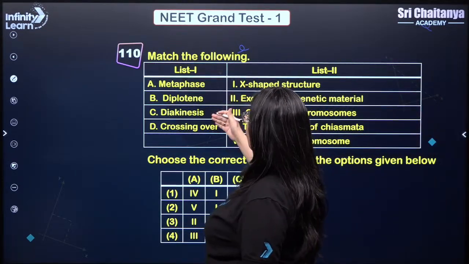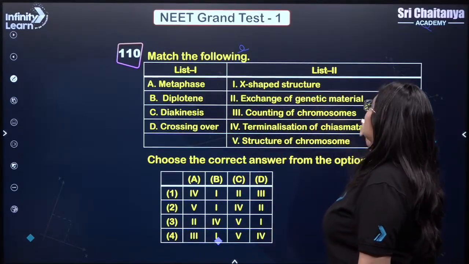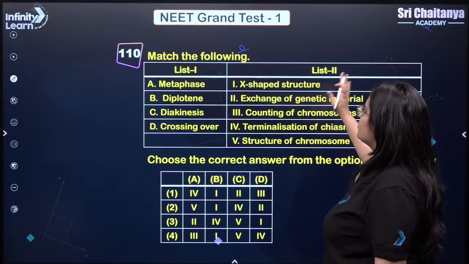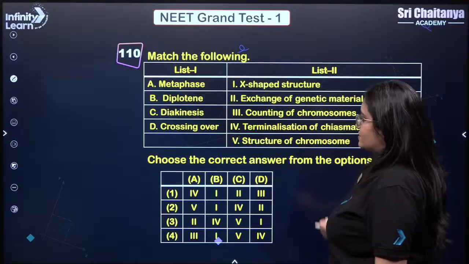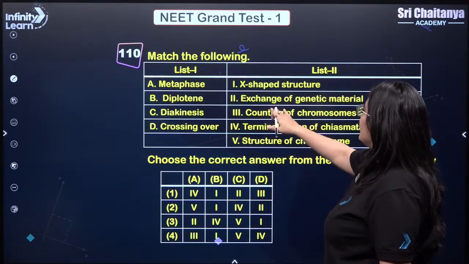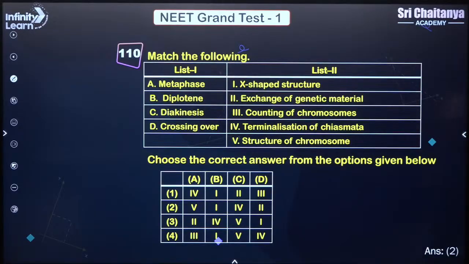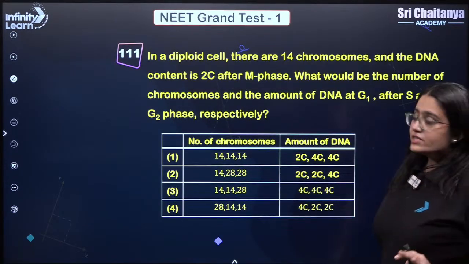Metaphase, diplotene, diakinesis, crossing over. Very, very simple. Metaphase, structure of chromosome, you can study. Diplotene, X-shaped structures, chiasmata, okay? Diakinesis, terminalization of chiasmata. Crossing over will lead to exchange of genetic material. So what should be your right answer? 2 should be your right answer. Right, guys, everyone? Next.